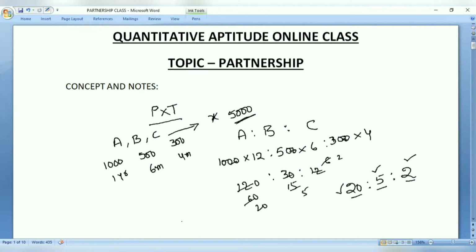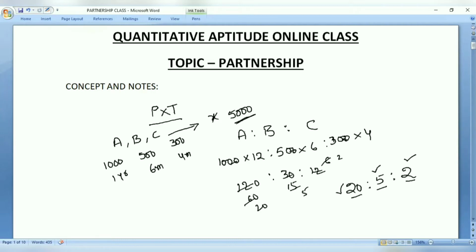So generally, partnership means the amount of money that you invested and the time period. This is the general concept for any investment that you make, right? When somebody asks you how much you invested, you say, I invested so and so amount for so and so particular time in so and so business, or some shares, mutual funds, or some other kind of things.